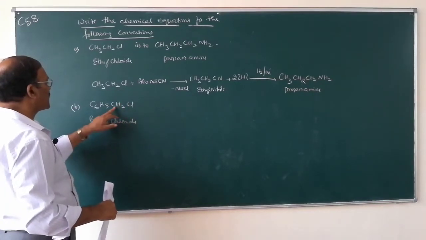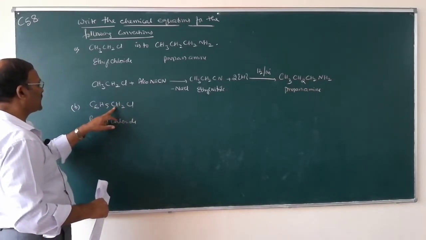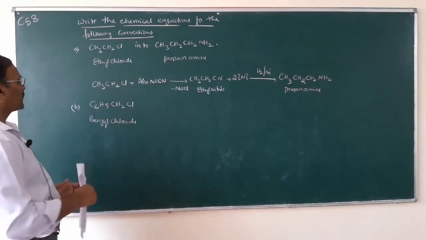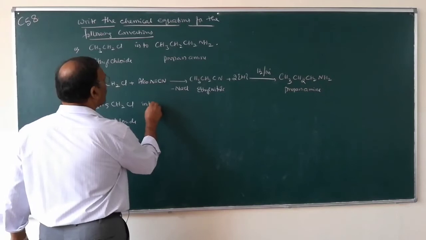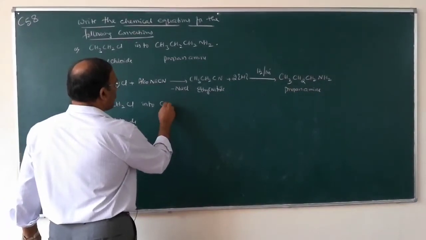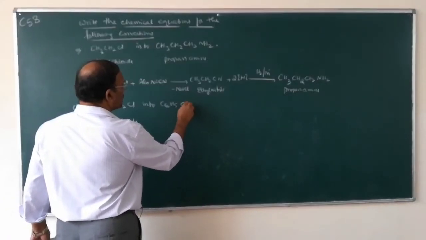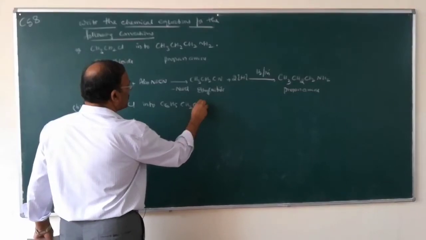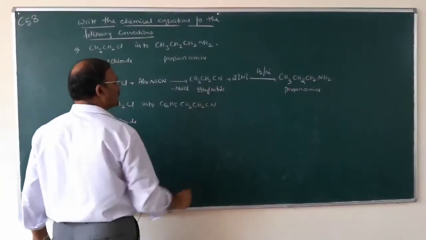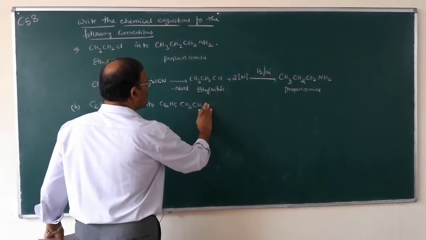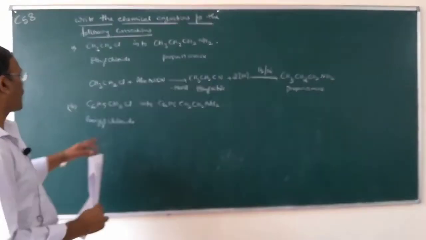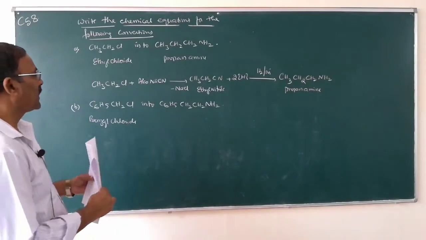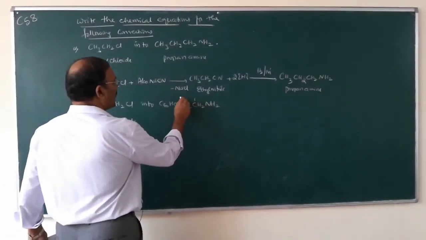Here Cl is attached to the side chain of the benzene, it is the derivative of toluene, benzyl chloride, into C6H5CH2CH2NH2.